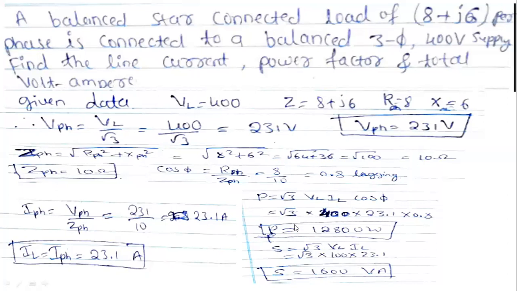Root 3 VL IL cos phi equal to, root 3 we keep as it is, VL equal to 400, IL equal to 23.1, into 0.8, that is 12,800. So next S equal to root 3 VL IL; here also I made a mistake. Calculate and see what you get.